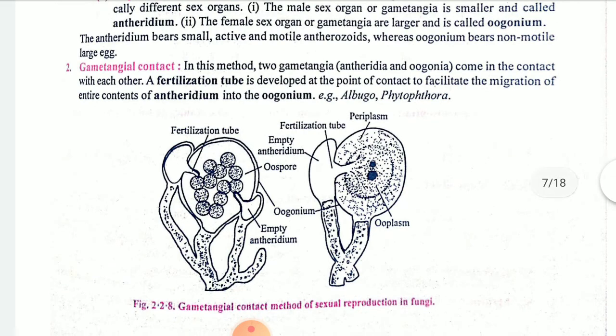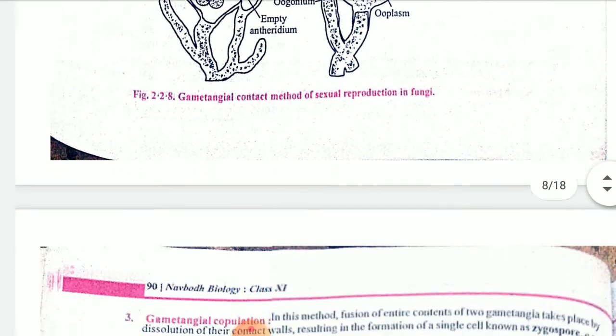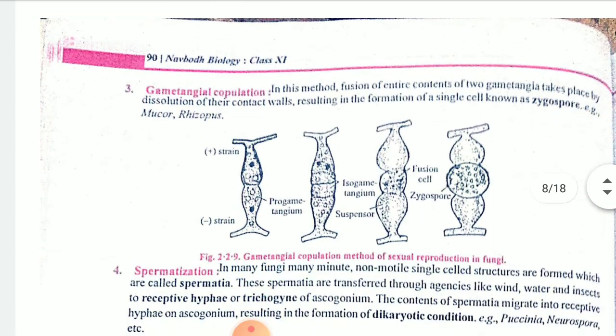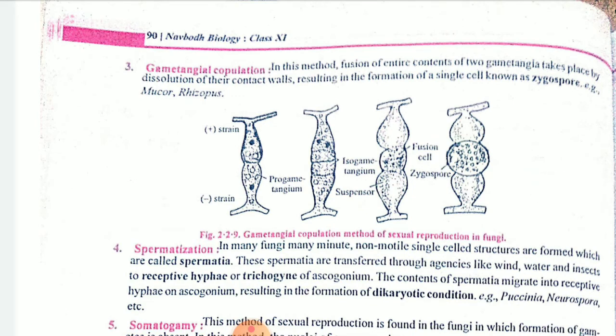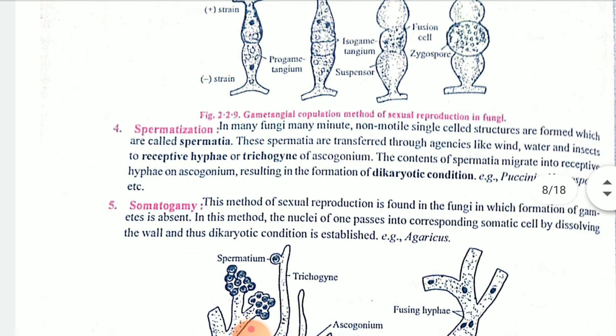Then gametangial contact. In this, children, both antheridia and oogonia will come in contact. They will prepare one fertilization tube and by the contact of that, the exchange of nucleus and other material is going to take place and it will show the reproduction. Then gametangial copulation. Here both the strains, that is positive and negative strain or male and female strain, will come closer. They will form anisogametic gametangia, and they will form a cyst-like structure, that is, multiple spores are going to form, it will burst and it will reproduce.